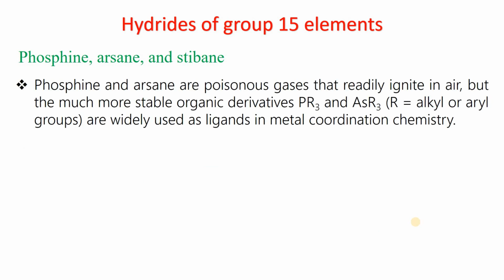Phosphine and arsine are poisonous gases that readily ignite in air, but the much more stable organic derivatives PR3 and AsR3, where you replace the hydrogen atoms with alkyl or aryl groups, are widely used as ligands in metal coordination chemistry. So phosphine and arsine, which are highly poisonous, can be converted to useful ligands by replacing the hydrogen with alkyl or aryl groups.